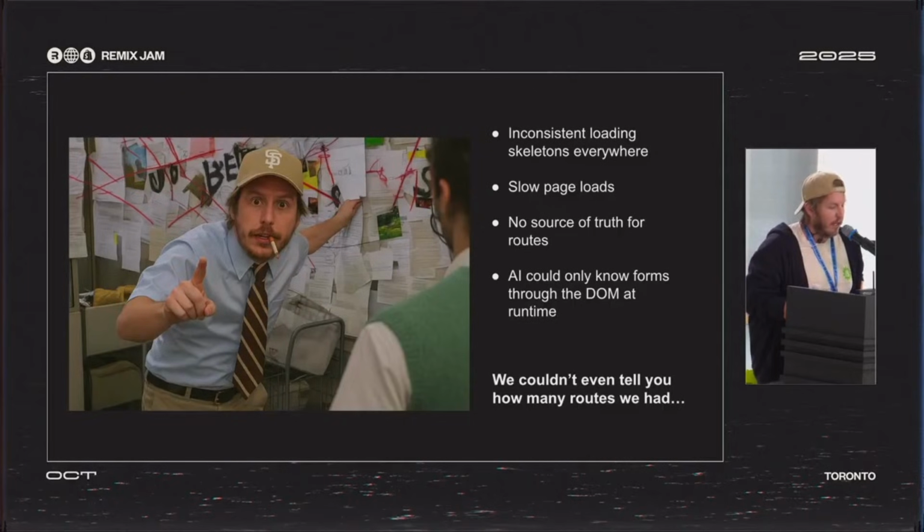And AI only knew about the forms. It could only form fill through the DOM at runtime by looking at the form. I could not even tell you how many routes we had in the admin. Nobody knew how many routes we had in the admin, which is kind of crazy. We had guesses, and the guesses were not correct.